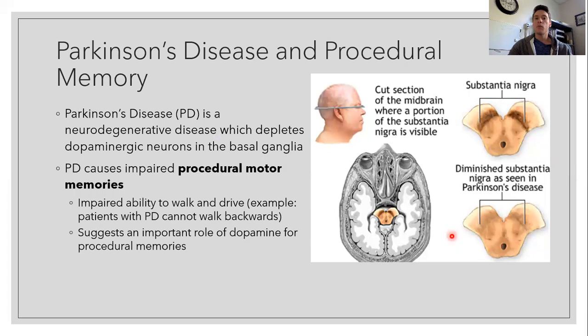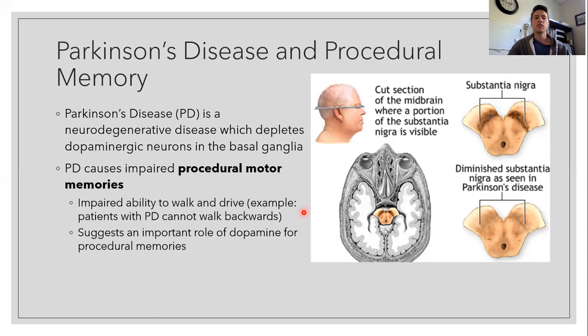And what we observe with patients with PD is that they have procedural motor memory impairments. They have an impaired ability to walk, they have an impaired ability to drive, they also have an impaired ability to carry out new or relatively less commonly encountered types of procedural memory. If you ask a patient with Parkinson's disease to walk backwards, they're going to have a much more challenging time doing that than you or I would. And I would note walking backwards is certainly harder than walking forward, in part because we do it less often, but it's especially complicated for patients with Parkinson's disease.